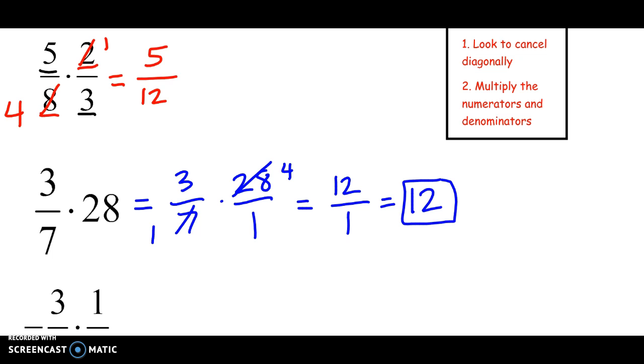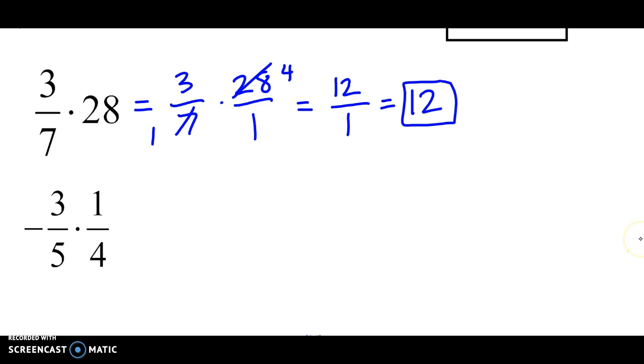That would make sense. Then last, now we have fractions with negative numbers. Negative rules are exactly the same. Negative times a positive, our final answer should be negative. And we follow all the normal rules of multiplication. Look to cancel diagonally. 3 and 4, no. 1 and 5, no. Let's multiply across.